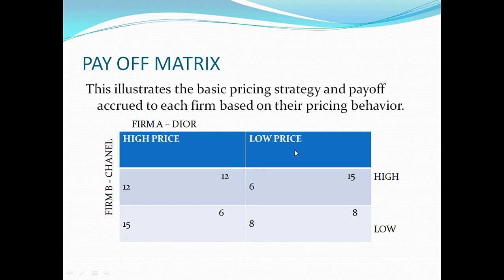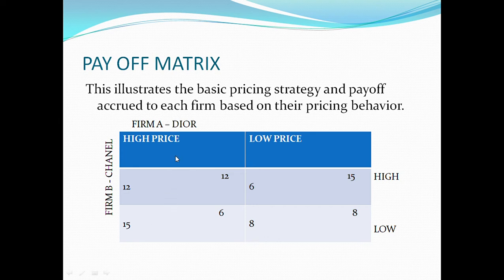Now, if firm A decides to charge a lower price and firm B charges a higher price, the profits accrued to firm A because of its lower price will be higher than that of firm B. So firm A will earn 15, while firm B will earn 6. This is just a hypothetical example to illustrate the resultant effect of their pricing strategy or pricing decisions.